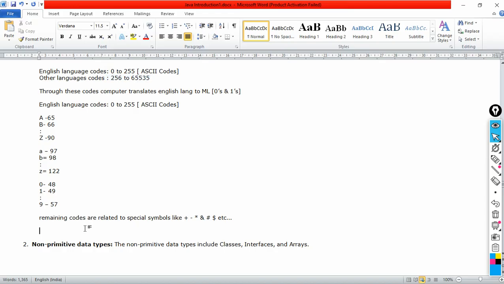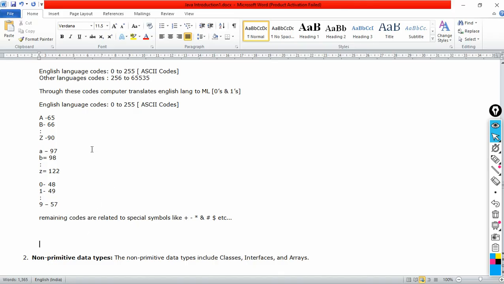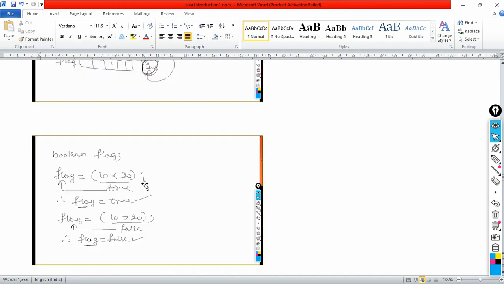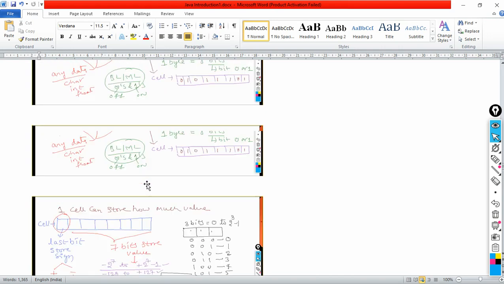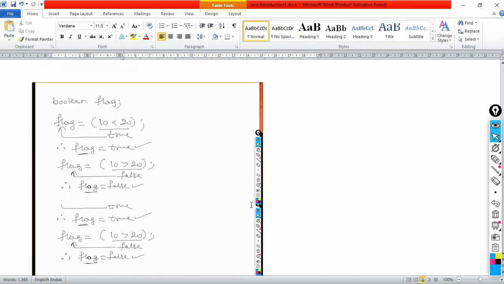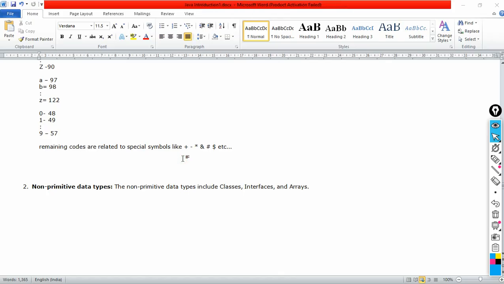Now I am going to explain how the English language is converted into binary language, and binary language back to English, with an example. What's the size of the character data type? The character data type size is 2 bytes, and it stores a single letter, that is, its ASCII value. Let us see how it stores the ASCII value in character variables.